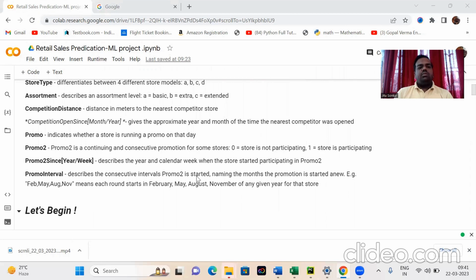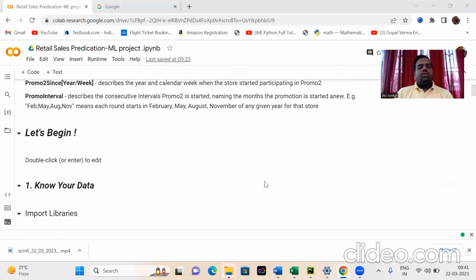Promo means whether there is a promotion or an offer or not, and Promo2 is a continuing and consecutive promotion for some stores, where 0 means the store is not participating and 1 means the store is participating. Promo2SinceYear describes the year and the calendar week when the store started participating in Promo2. PromoInterval describes the consecutive intervals at which Promo2 is started, naming the months the promotion is started anew. For example, February, May, August, November means each round starts in February, May, August, November of any given year for that store. So let's begin with knowing your data.